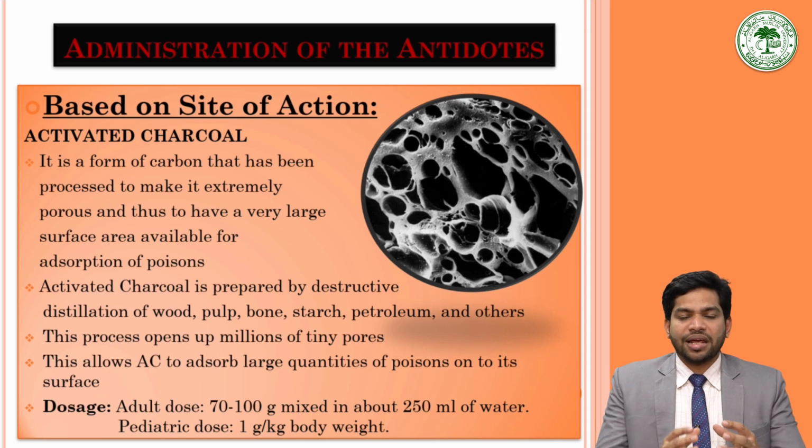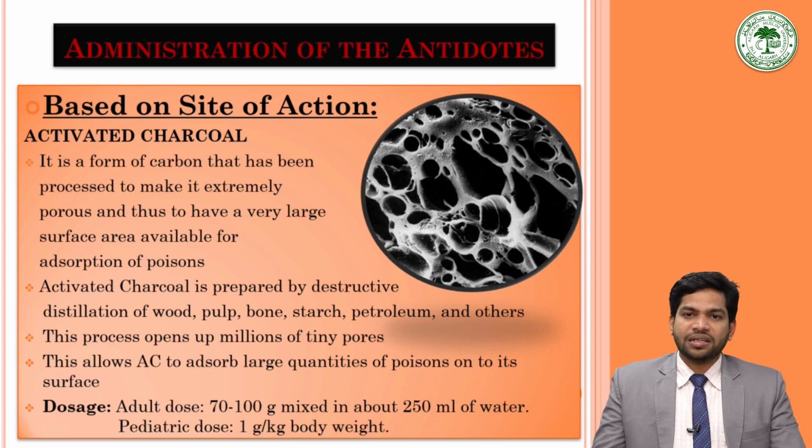Another type of activated charcoal that was developed was the super activated charcoal, also known as Superchar, and it was marketed in 1996. It has double the surface area of normal activated charcoal, around 2500 to 3000 square meters per gram.